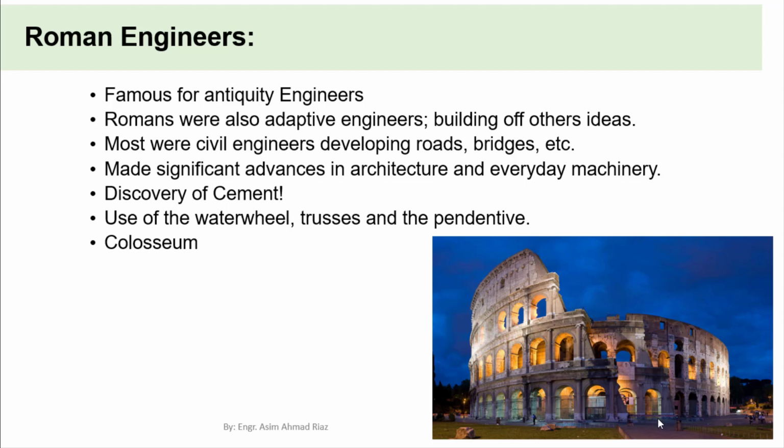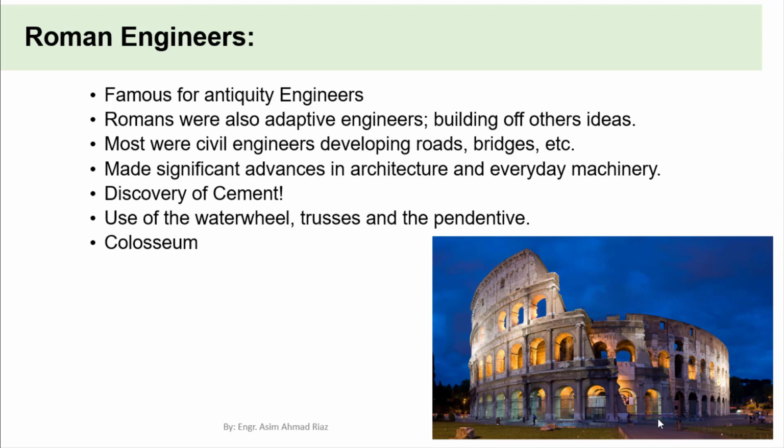After Greek engineers, Roman engineers contributed in the field of engineering. Again, they focused on the civil work. They were good at adaptive engineering, or antiquity engineering, to replicate or copy the concepts of the previous civilizations and build their own structures accordingly. So they were good at copy-paste engineering.